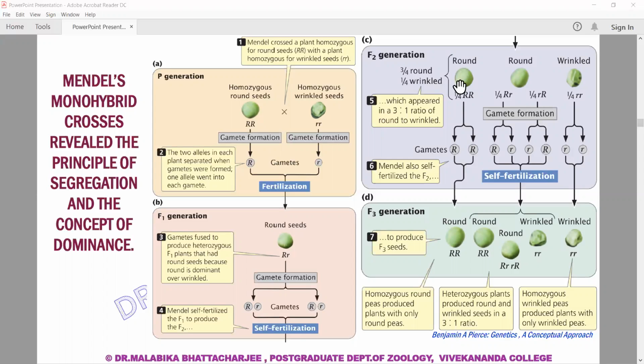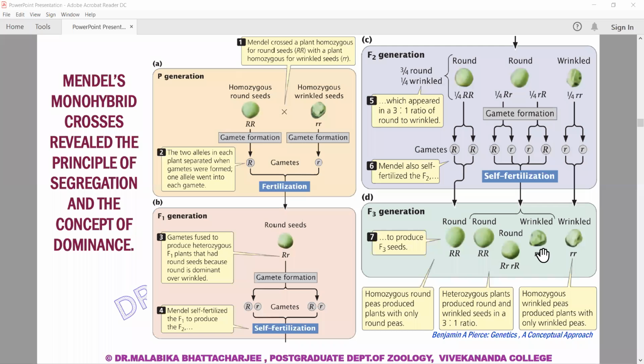A pure breed round crossed with a pure breed round will always produce round seed. But when we cross a heterozygote round with a heterozygote round, we will always obtain the ratio of 3:1, where 3/4 of the plants are round phenotypically and 1/4 of the plants are wrinkled, phenotypically as well as genotypically.